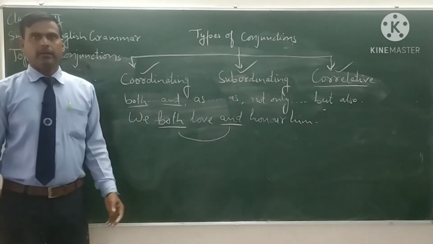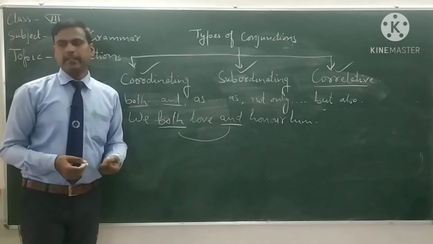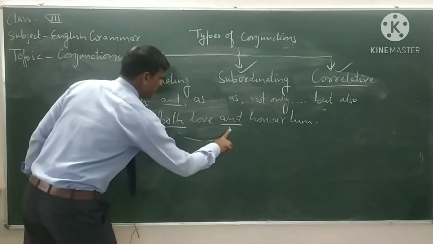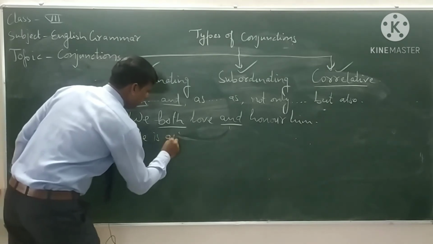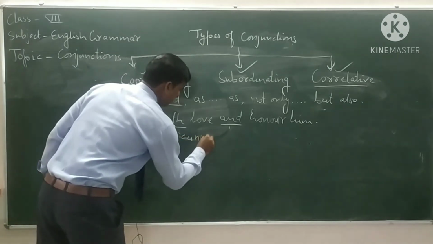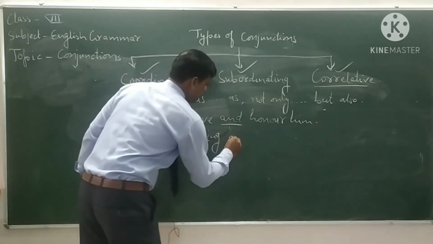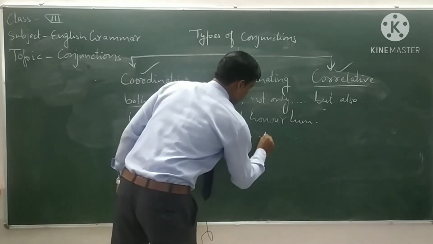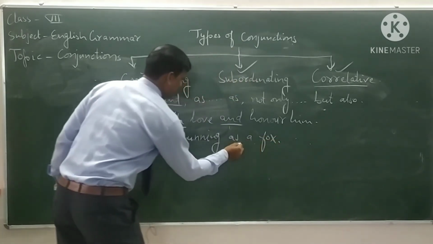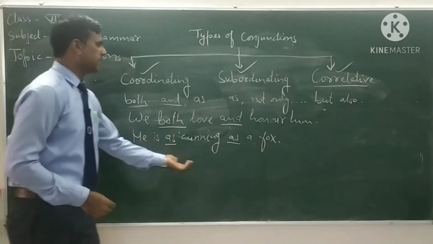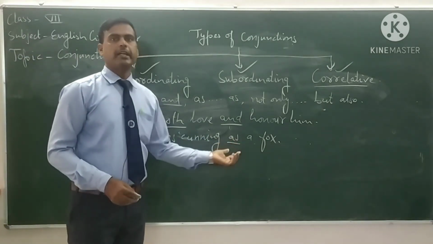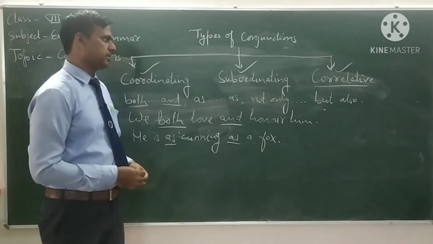As, we can also see the example of as. For example, he is as cunning as a fox. So as as are used as correlative conjunctions.